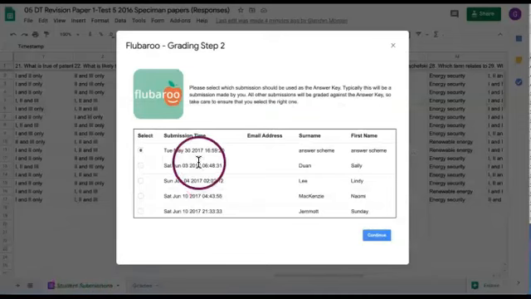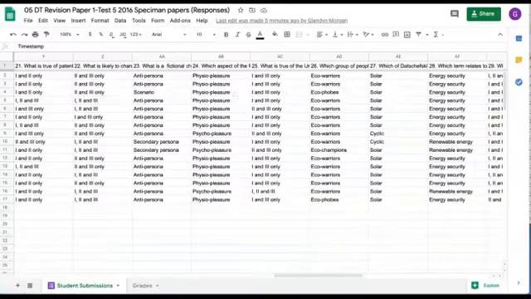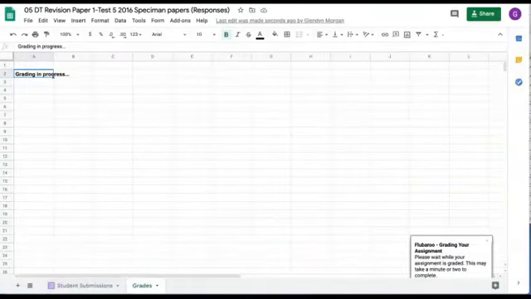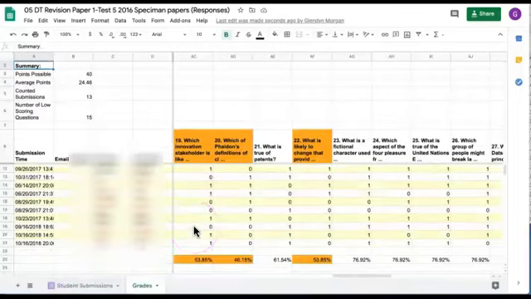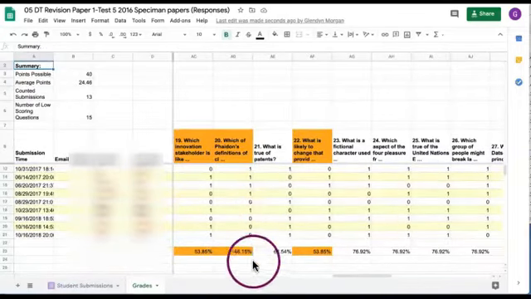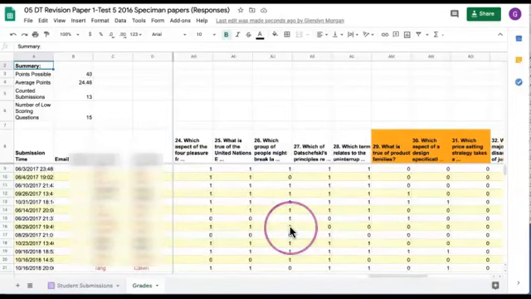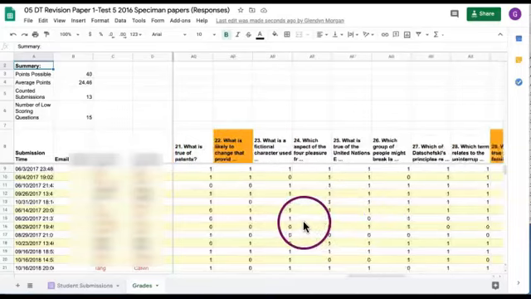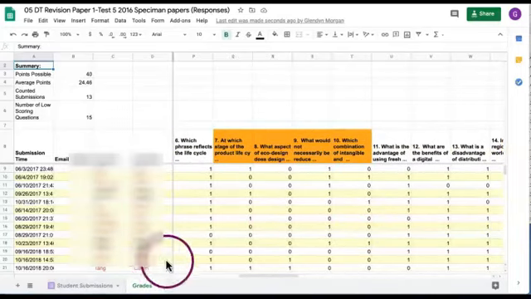Step 2 is really important because in here it's going to ask you for your marking scheme, your answer key. So you need to actually do the Google form yourself and put in the correct answers, and I would advise calling that your answer key or mark scheme, whatever you like. Then you can click continue, and the computer will run off and mark the entire assignment for you. It will make this spreadsheet, and it will tell you the percentage that got each question right or wrong, and it will go across through all the questions and tell you the answer for each student. It does this by making an extra tab at the bottom next to the student submissions, which is called grades.